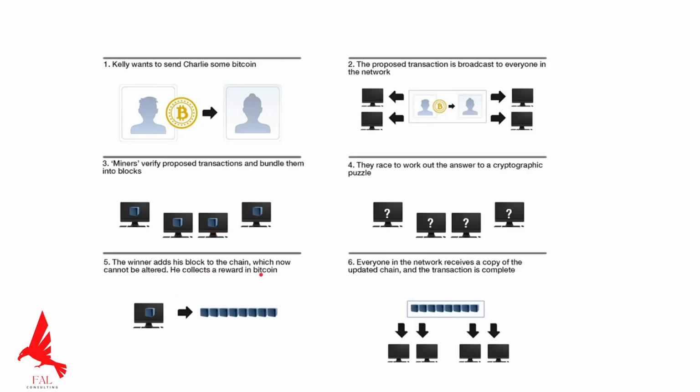That person then collects a reward in Bitcoin. And then everyone in the network, all the nodes and miners operating on the network and running the Bitcoin program, they receive a copy of the updated chain, and the transaction is considered complete. Everyone agrees. Everyone receives the updated copy. The transaction is added. That's it.